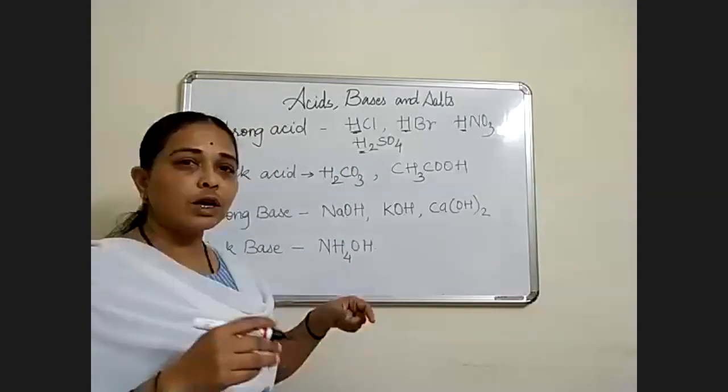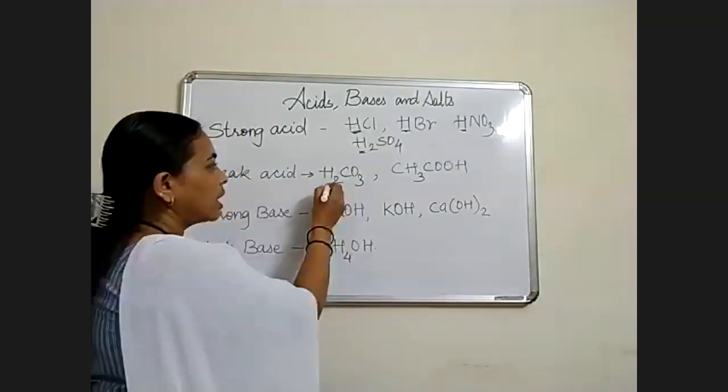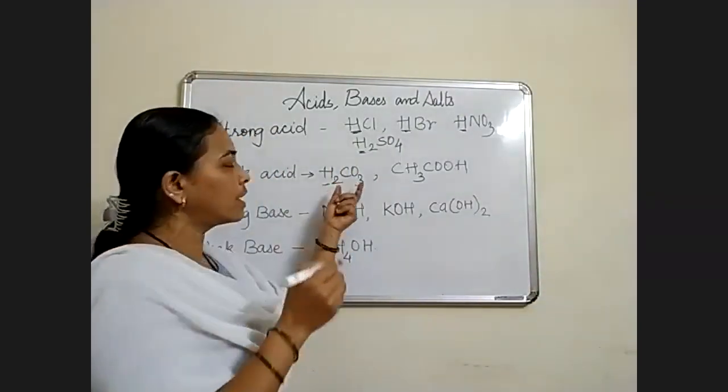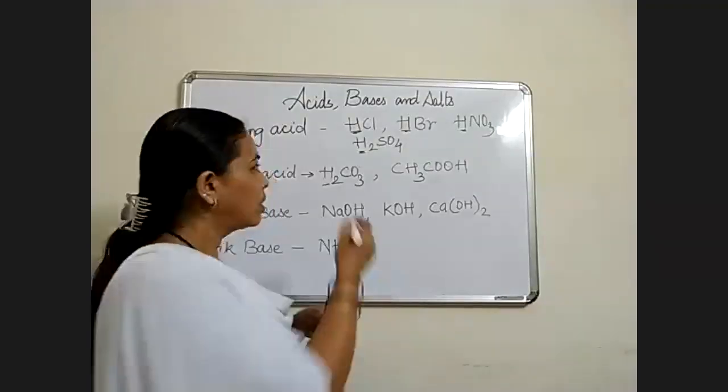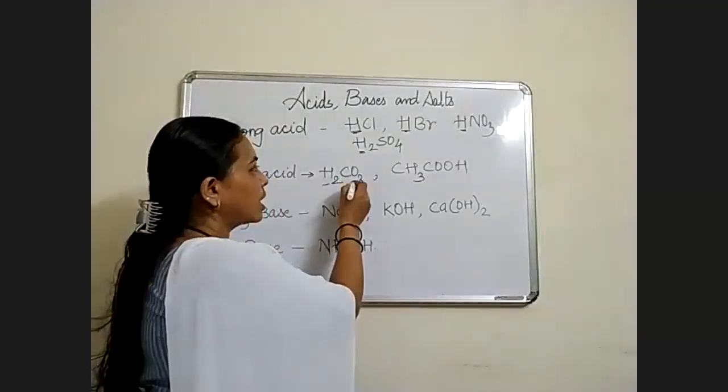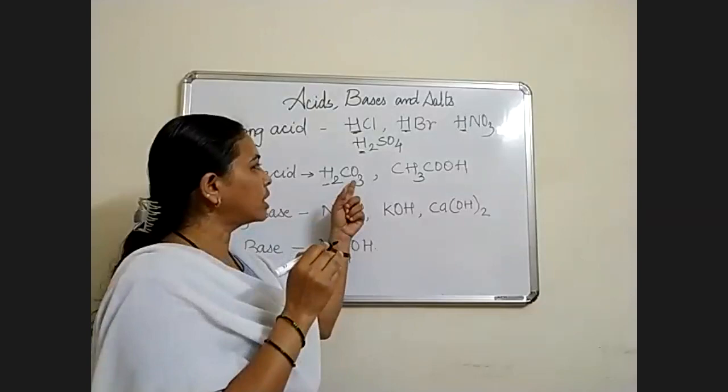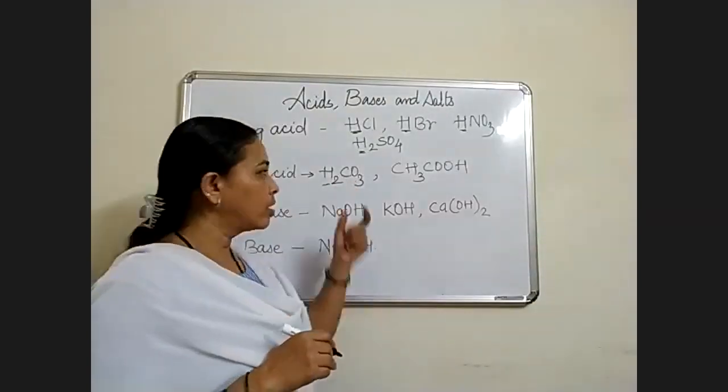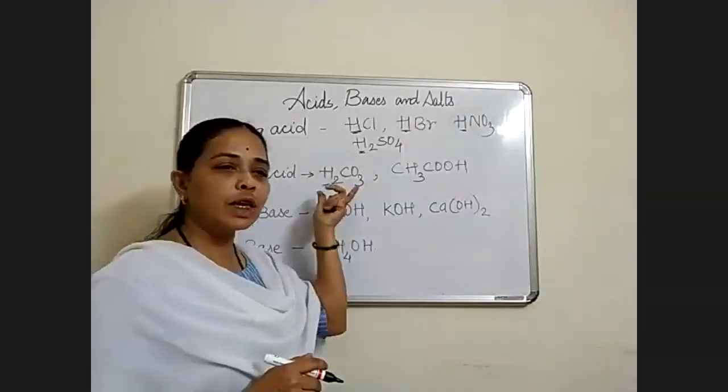Weak acids. Now what do weak acids mean? They have hydrogen ion as well as hydroxyl ion. Here you could see hydrogen is there and carbon dioxide is there. That means oxygen is there. So this acid is carbonic acid.